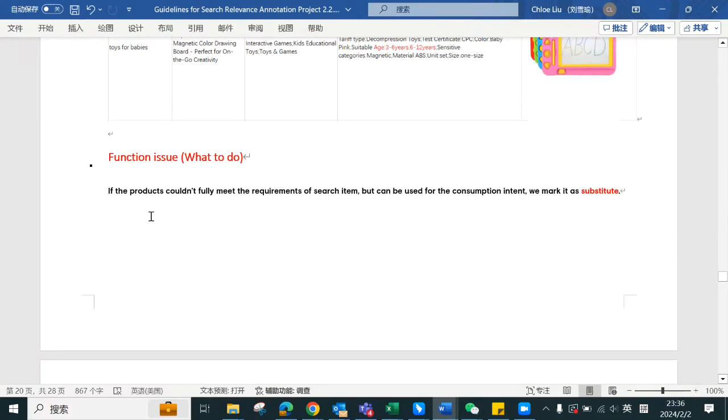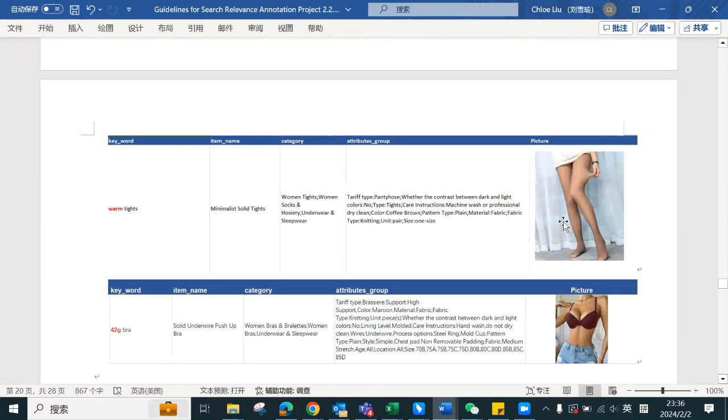Next one, function issue. What to do? This is also another important attribute. If the product couldn't meet the requirement of the search item, but can be used for the consumption intent, we can mark it as substitute. For example, the keyword is warm tights, and the products here are women's tights, but we cannot make sure if they are warm, right?